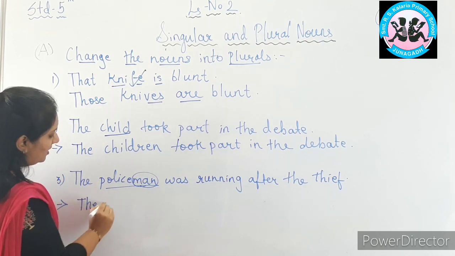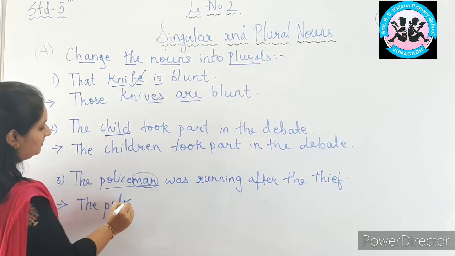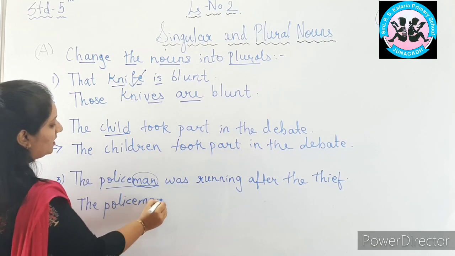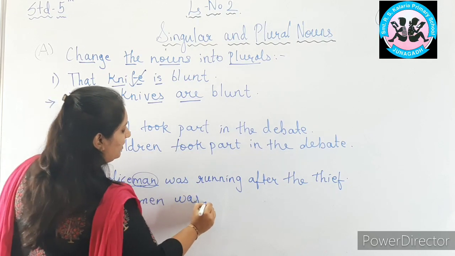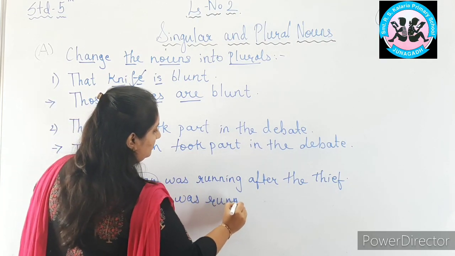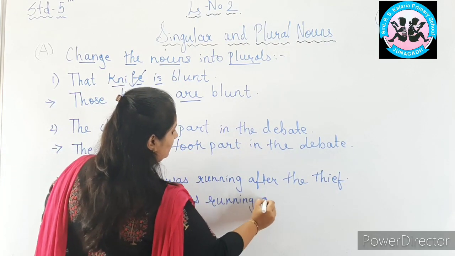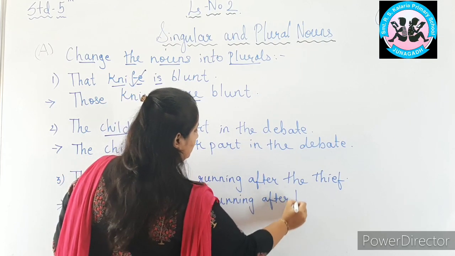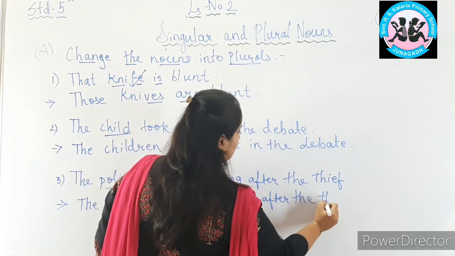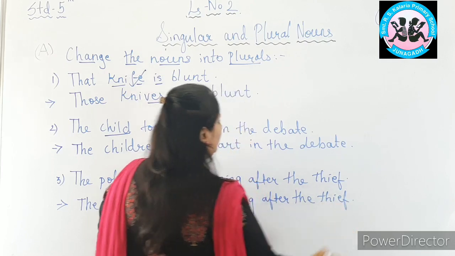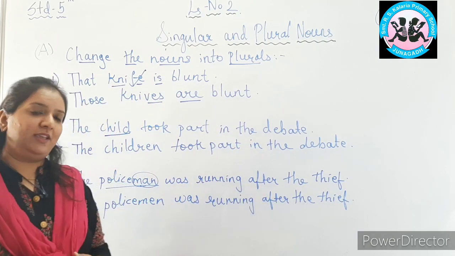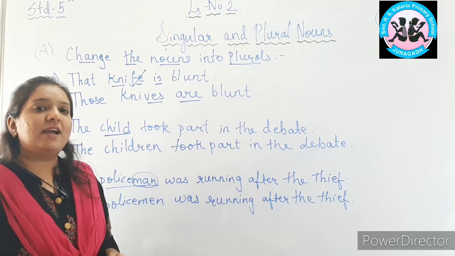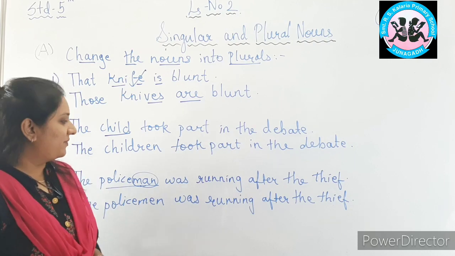So it will become the policeman was running after the thief. Now tell me, what else changes I have to make in this sentence?